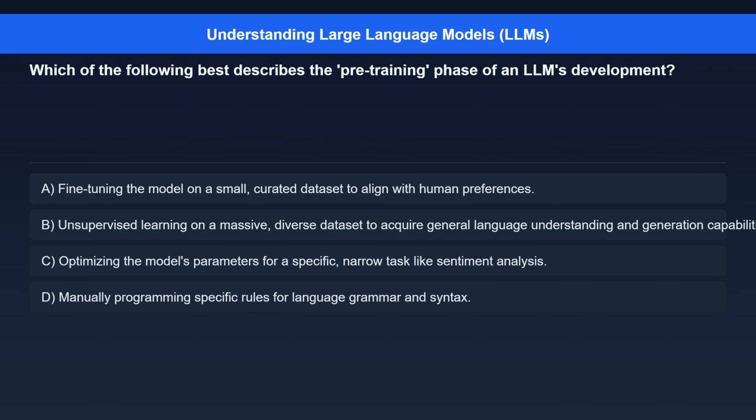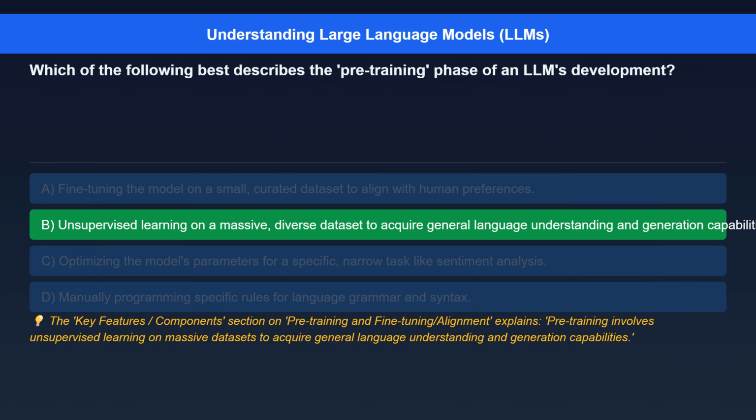Question 2. Which of the following best describes the pre-training phase of an LLM's development? Option A. Fine-tuning the model on a small, curated dataset to align with human preferences. Option B. Unsupervised learning on a massive, diverse dataset to acquire general language understanding and generation capabilities. Option C. Optimizing the model's parameters for a specific, narrow task like sentiment analysis. Option D. Manually programming specific rules for language grammar and syntax.